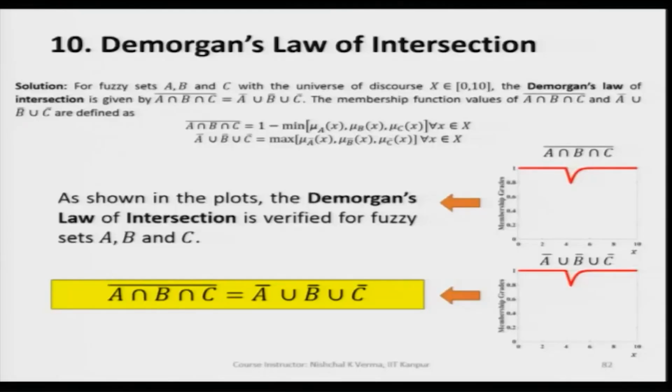In other words, I can repeat here: if we have to find the union of the complements of A, B and C, we can find this by simply taking the complement of A intersection B intersection C. Or in other words again, the complement of A intersection B intersection C is equal to A complement union B complement union C complement. So, either way we can say.